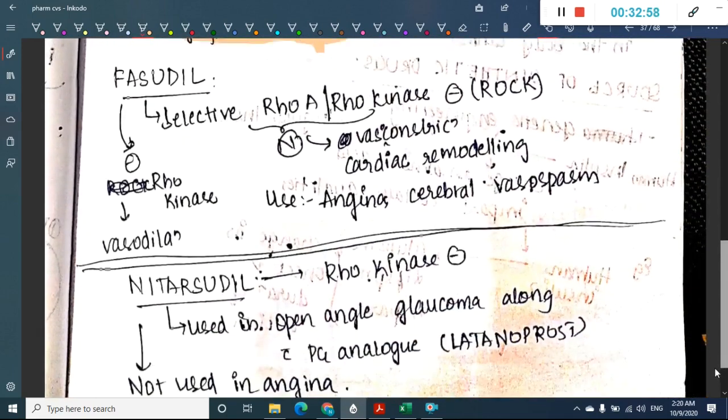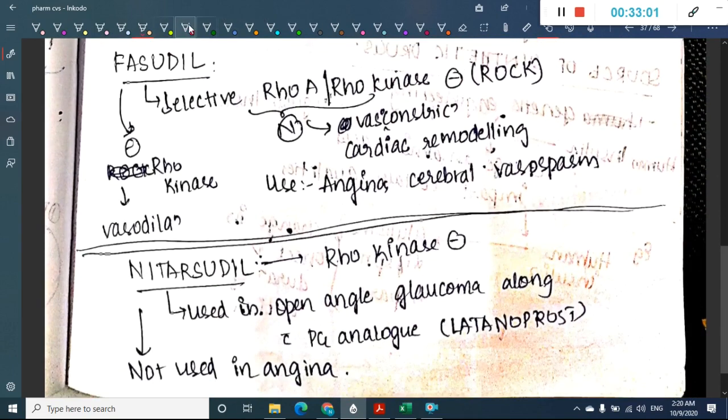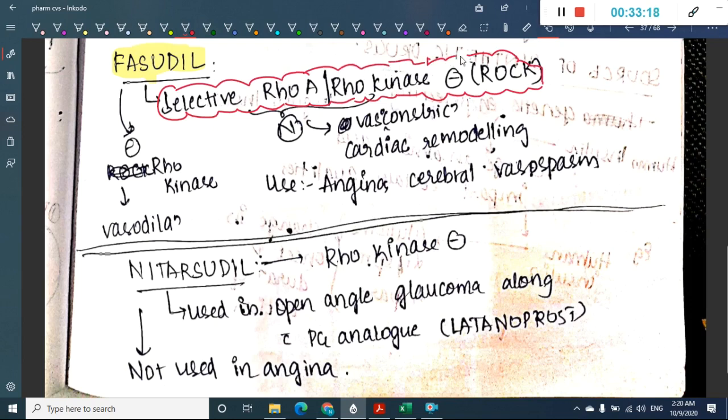Then the next group of newer anti-anginal drugs include fasudil. What is this fasudil? This fasudil is a selective Rho kinase inhibitor. Normally this Rho kinase will cause vasoconstriction and thus cause cardiac remodeling. Once you inhibit this Rho kinase, it causes vasodilatation. So because of this, it is used in angina and cerebral vasospasm.